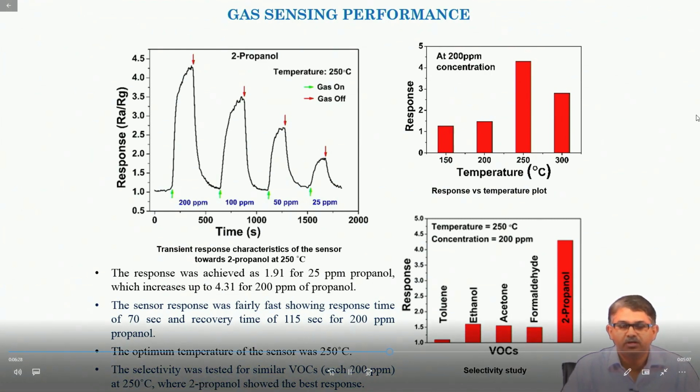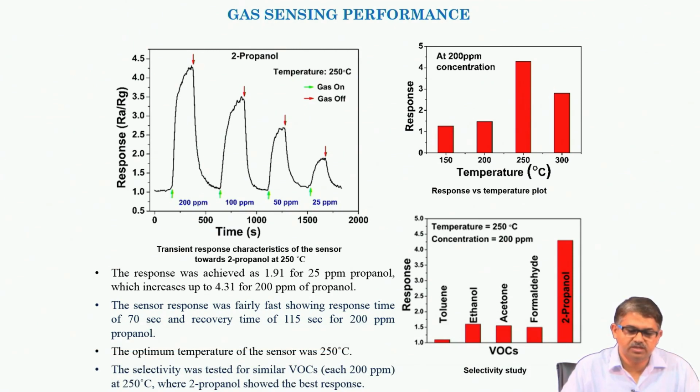The way the sensing was done, we use the gas, and then after a certain time we switch it off and pass dry air, and that brings the sensor to a baseline, and then we use a different concentration. So, the more the concentration, the more response we got from the sensor device. Here by response I mean Ra by Rg, that is the resistance of the sensing layer in presence of air over the resistance of the sensing layer in presence of gas. So, with increase in concentration, the resistance of the sensing layer reduces, so that increases the response.